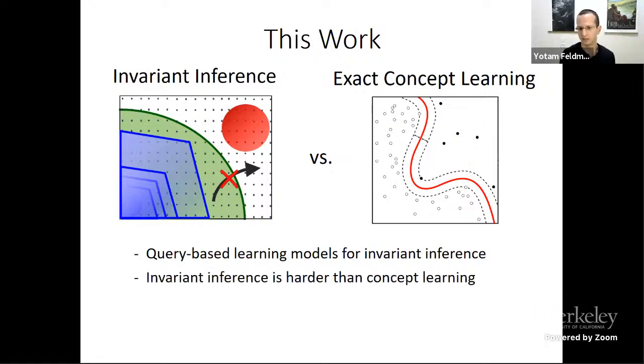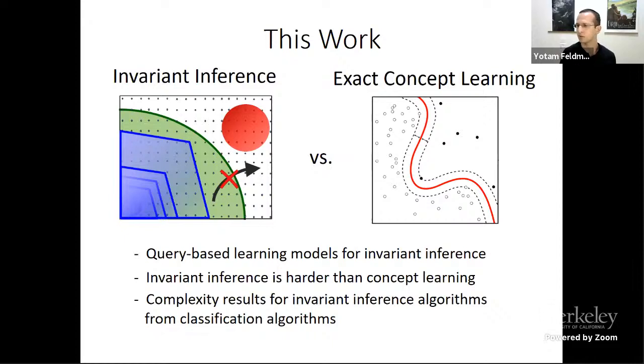We're going to see that invariant inference is harder in general than concept learning, than classification, with interesting implications on the complexity of learning from examples, as it depends on the form of examples. But we're going to see that despite this hardness, the best complexity bounds we have for invariant inference algorithms actually originate from exact concept learning with some additional components to bridge these two worlds.